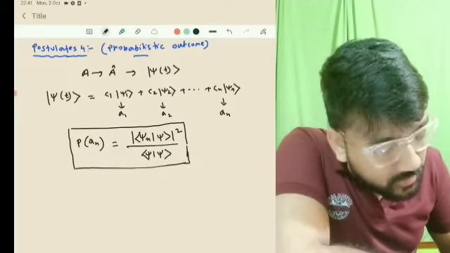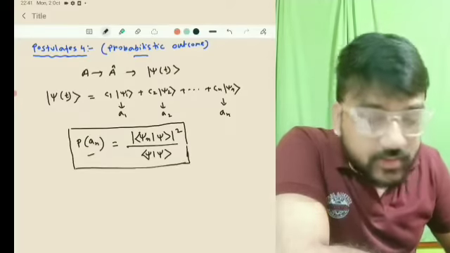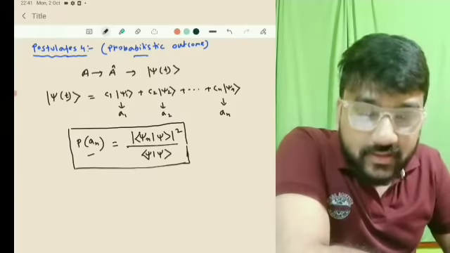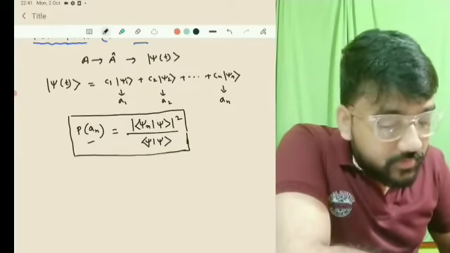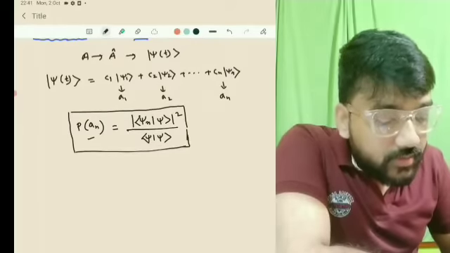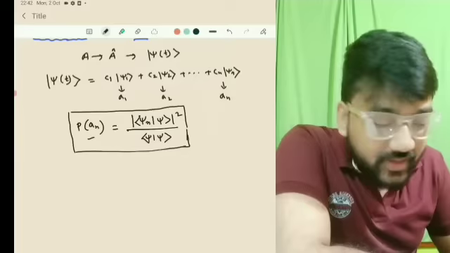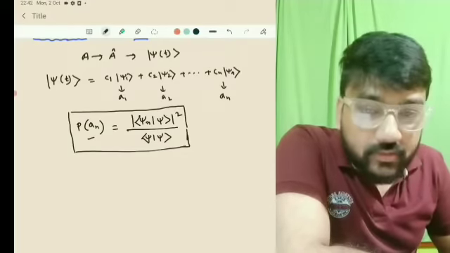So this is the probability of finding An in the state psi n. Similarly, this is a general notation for psi n, but you can write it for A1, A2, A3, whatever.